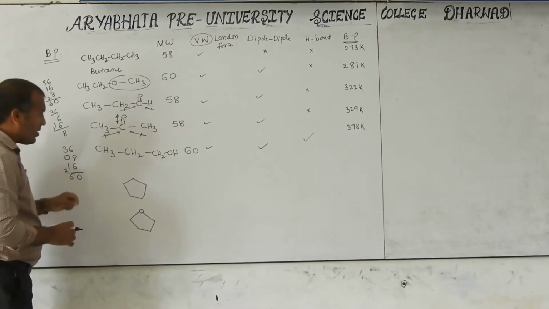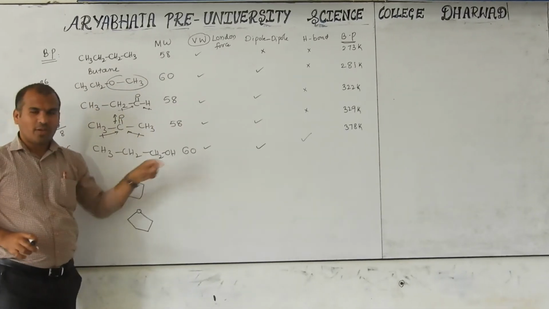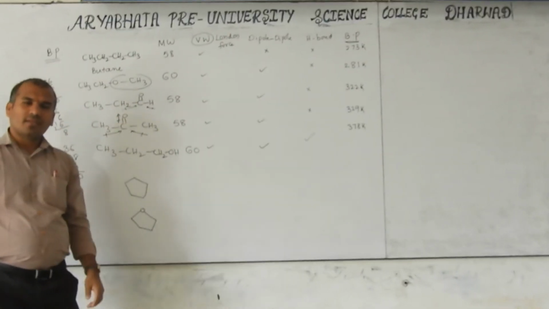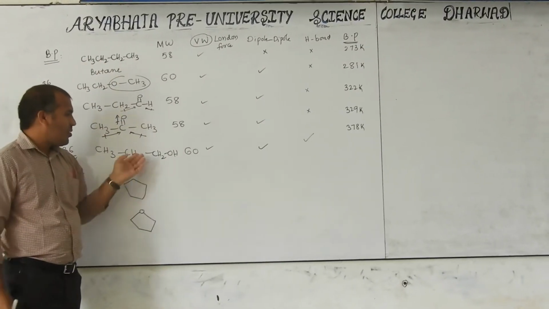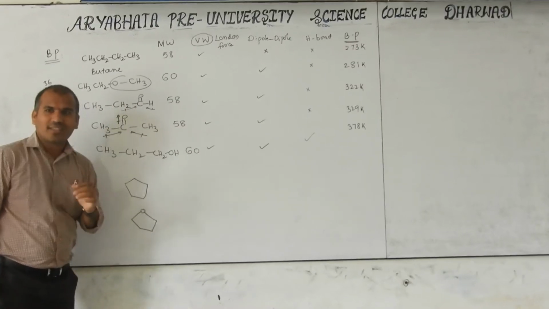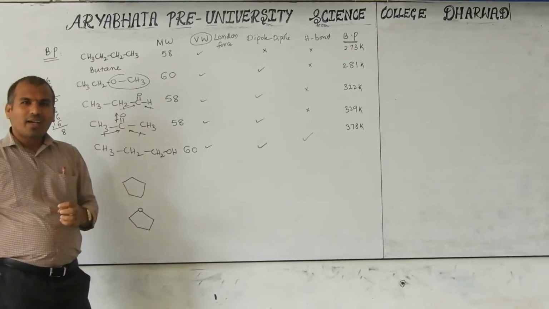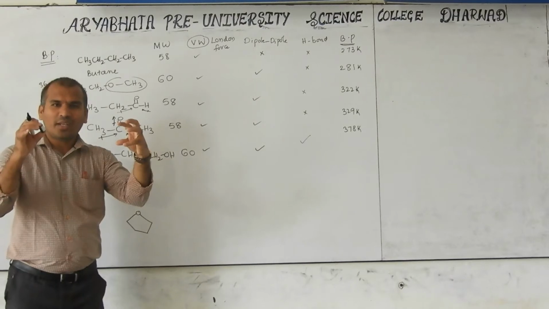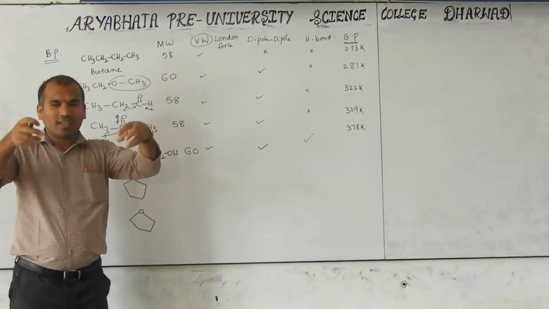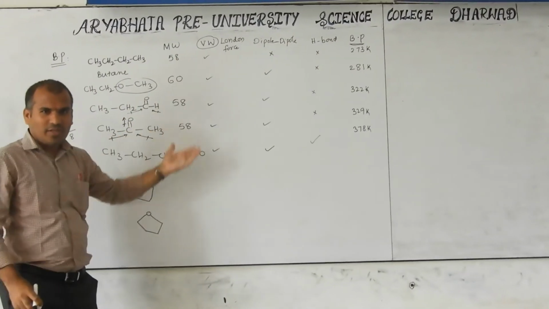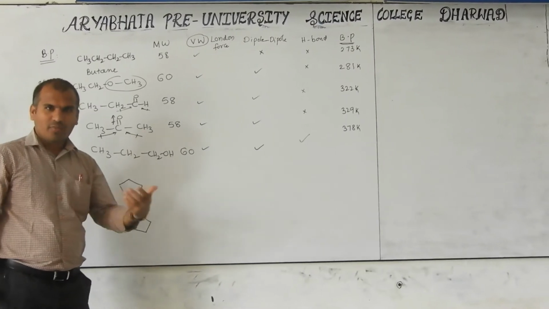This is because we compare compounds with near molecular weight only. Somebody may ask, I want to take methane, I want to take this 3 carbon one, but that is not correct. When we compare, those having near molecular weight, that time we get the confusion. Then only this type of comparison we can ask. We can try for their volume.